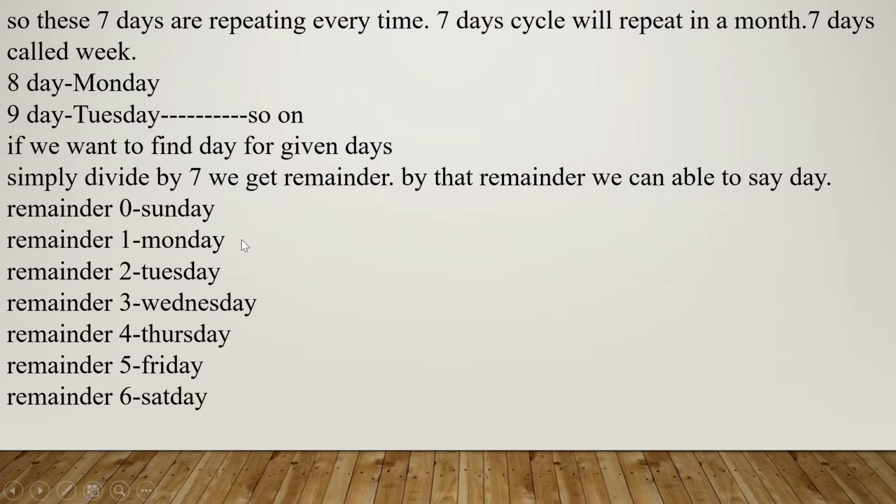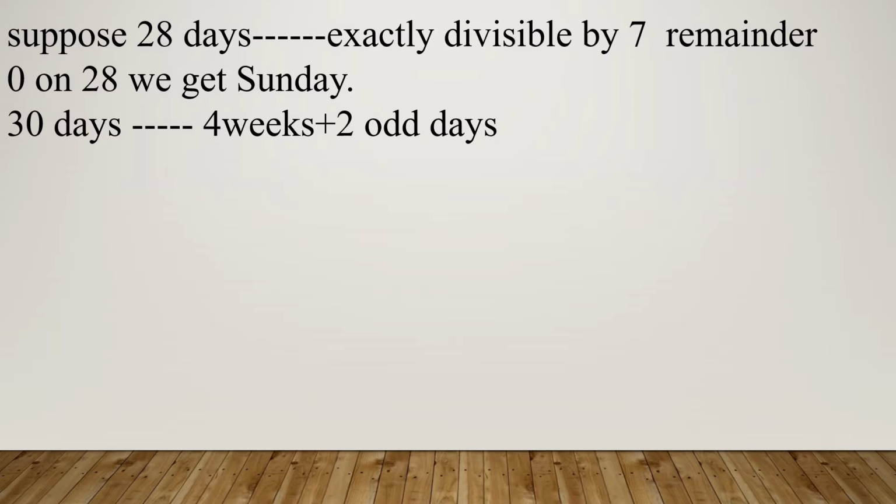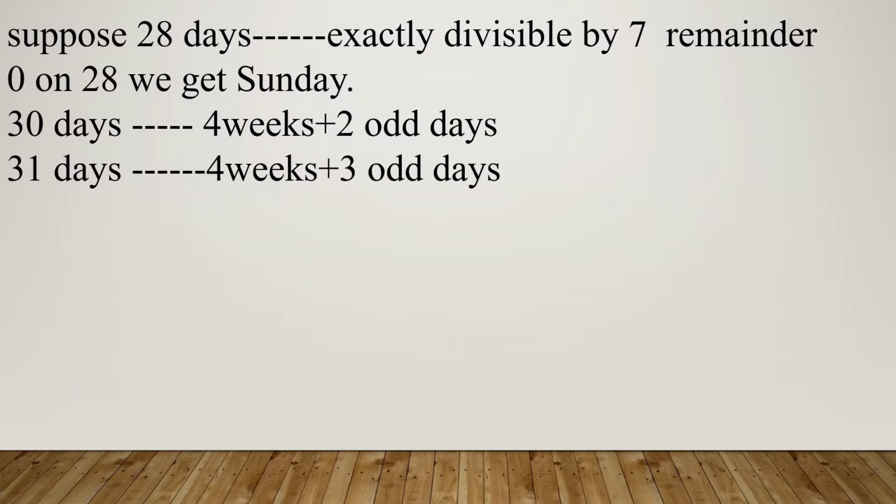So suppose 40 days are there. If we write the odd days out of that, 5 weeks means 35 days. So the remaining 5 are called odd days. Suppose 28 days are there. It is exactly divisible by 7. So remainder is 0. So on the 28th day we get Sunday. Suppose 30 days are there. We can write it as 4 weeks plus 2 odd days. If 31 days are there, we get 3 odd days.